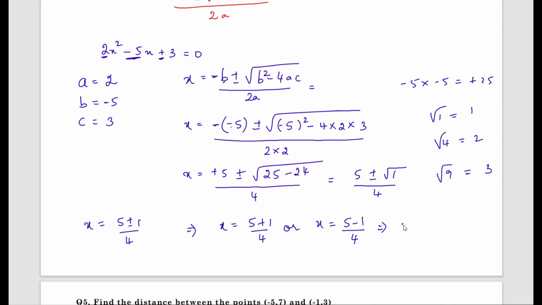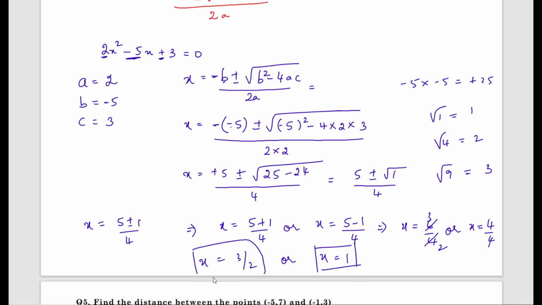This implies x equals 6 by 4, 5 plus 1 is 6 divided by 4, or x equals 5 minus 1 is 4 by 4. X equals 2 times 2, 2 times 3, what you get is 3 by 2, or 4 by 4 is 1. Therefore, we get x equals 1 and x equals 3 by 2.